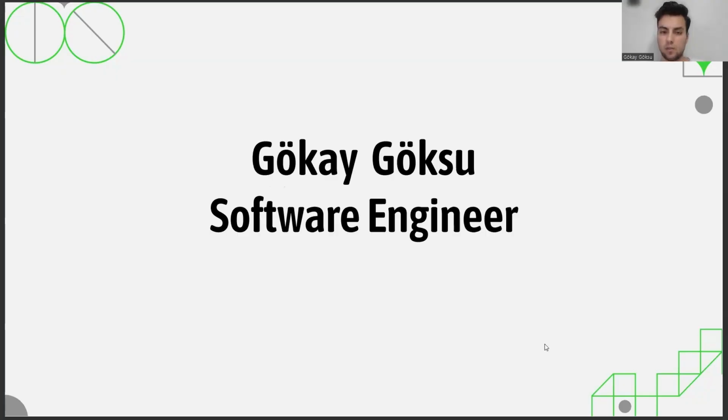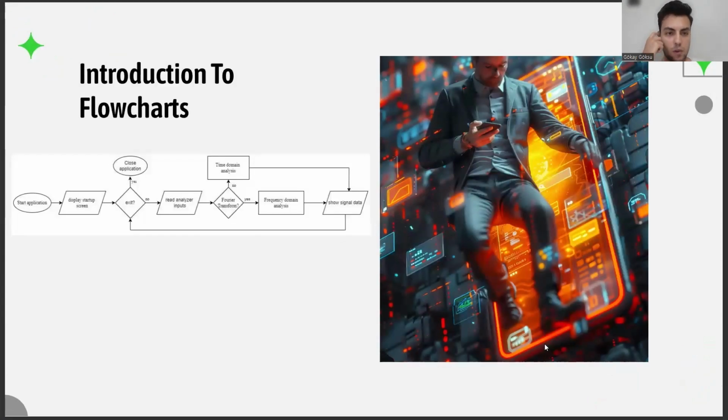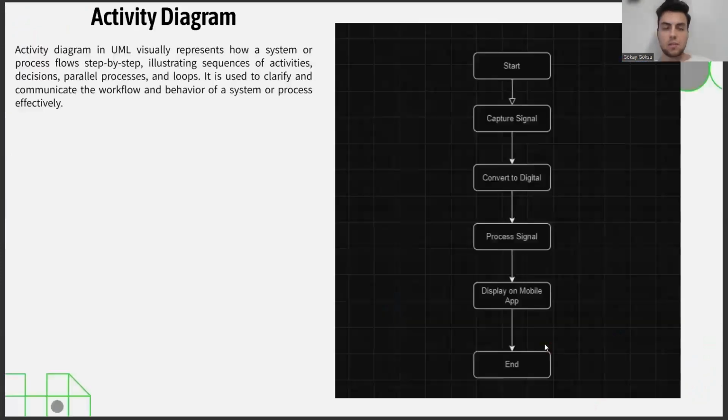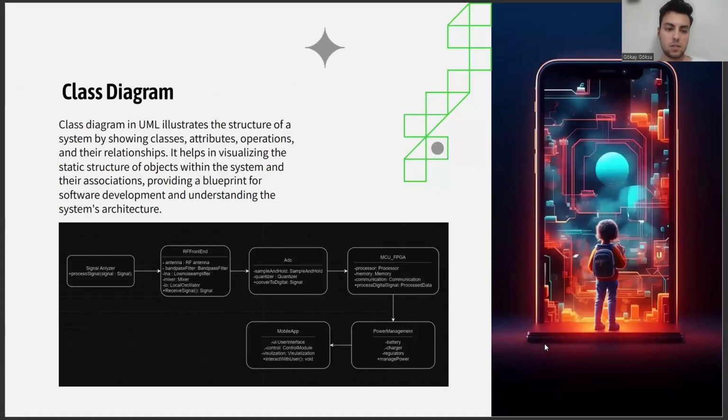Hello, I'm Gökay, the software engineer of this team, and I'm going to explain logically how our application works. It is our first flowchart. It has several different steps, from starting the application to closing the application. This is also an activity diagram. It starts with signal capturing, after digital conversion, then signal processing, and finally displaying on the mobile app.